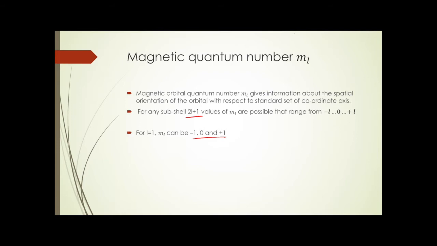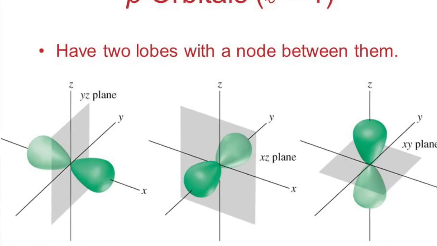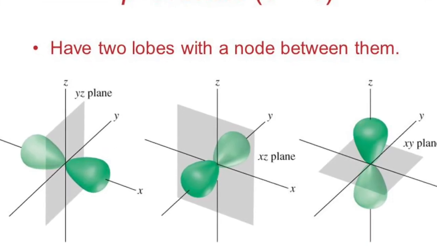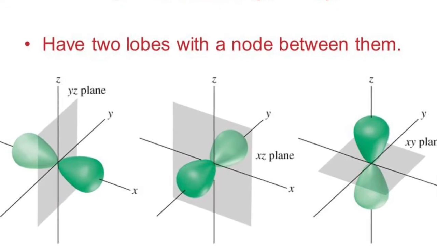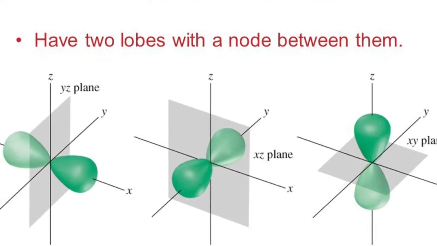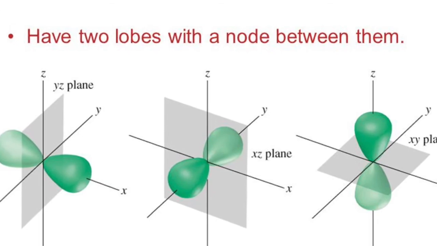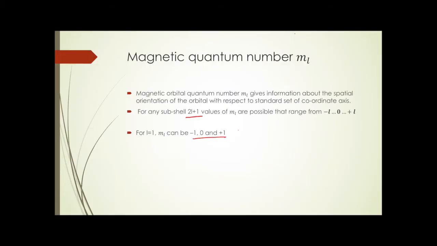It means P orbitals can have 3 different orientations or 3 different kinds of spatial arrangements. Now these 3 different orientations of P orbitals are along the 3 axes, and that's why the 3 P orbitals are represented as Px, Py and Pz.